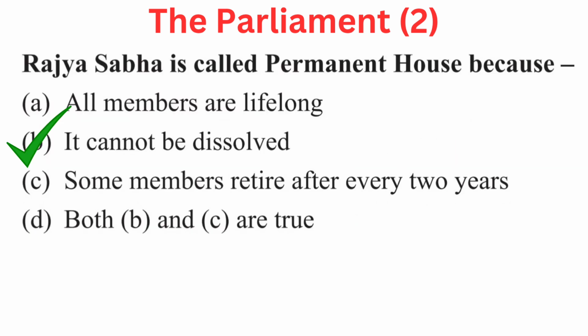Your question is, Rajya Sabha is called permanent house because, your options are A all members are lifelong, B it cannot be dissolved, C some members retire after every 2 years, or D both B and C are true. Right answer is B it cannot be dissolved.